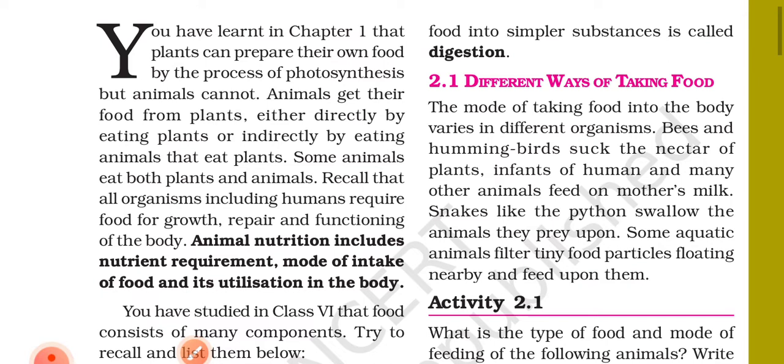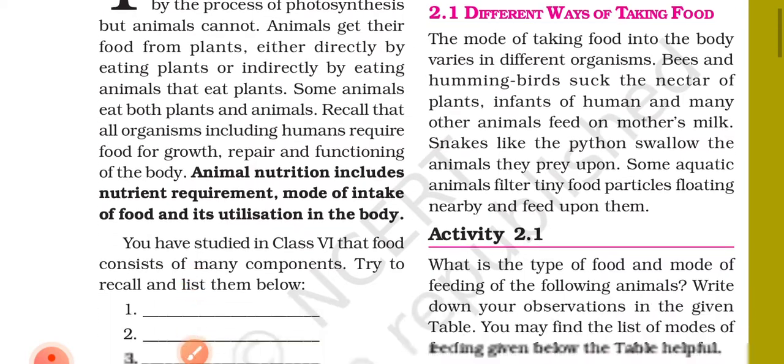The mode of taking food into the body varies in different organisms. Bees and hummingbirds suck the nectar of plants. Infants of humans and many other animals feed on mother's milk. Snakes like the python swallow the animals they prey upon. Some aquatic animals filter teeny food particles floating nearby and feed upon them.